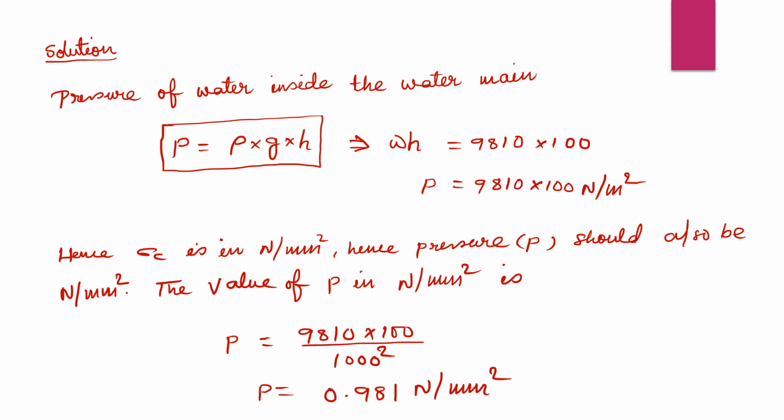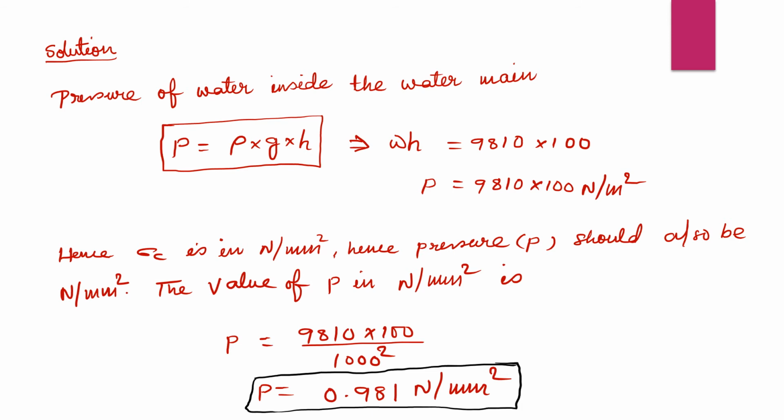This part was very important because both values should be in the same unit. So we got P equal to 0.981 Newton per millimeter square. Why? Because 1 meter is equal to 1000 millimeter, so we have to convert into millimeter square. That's why we have 1000 squared here. Understand?